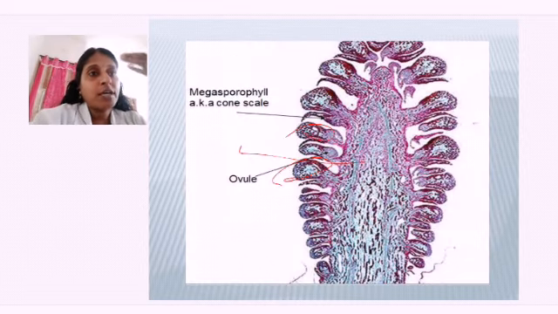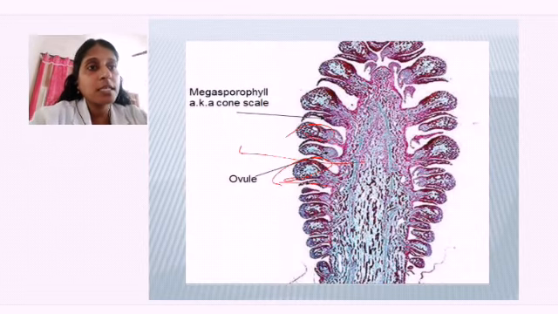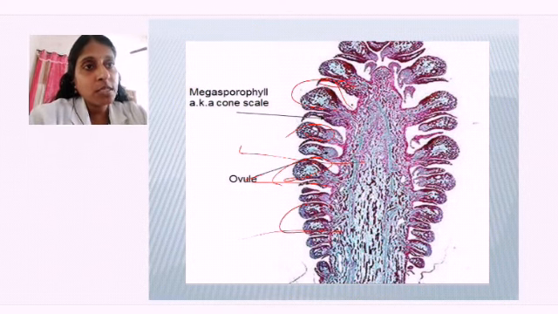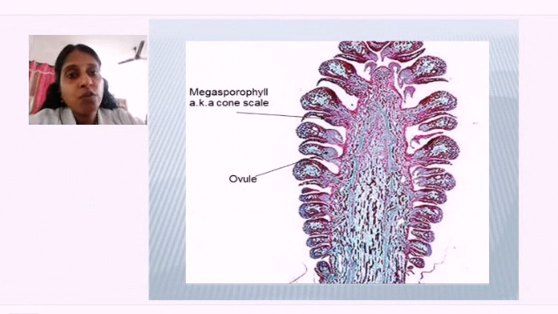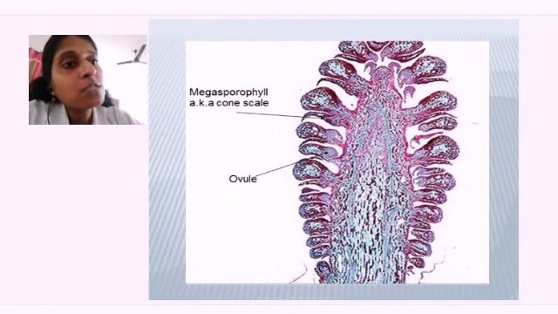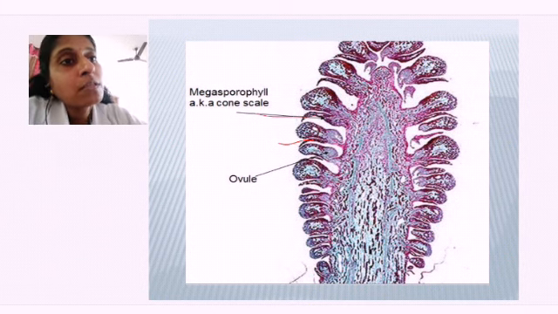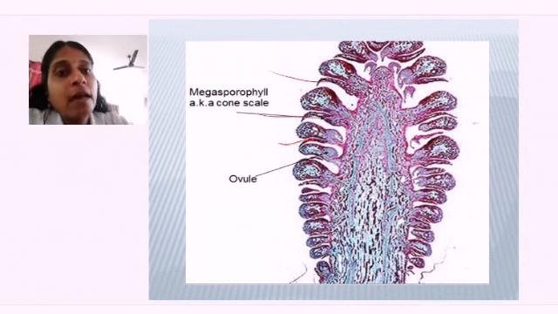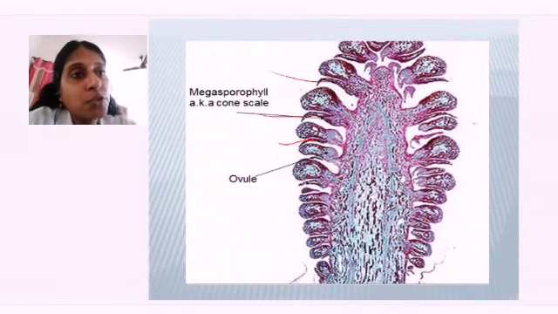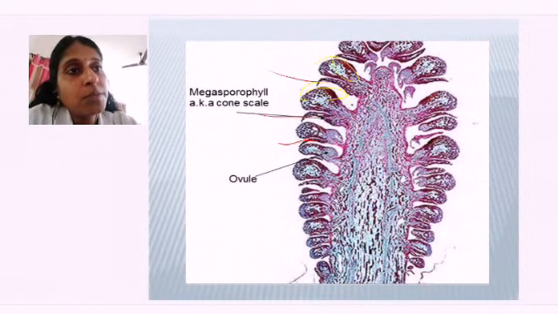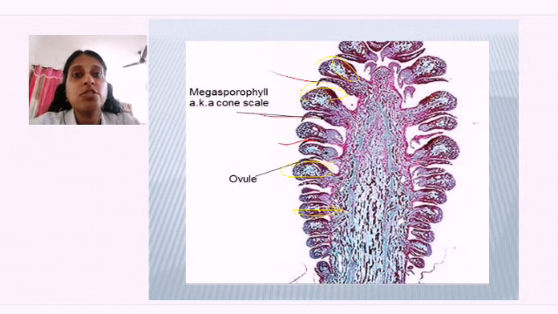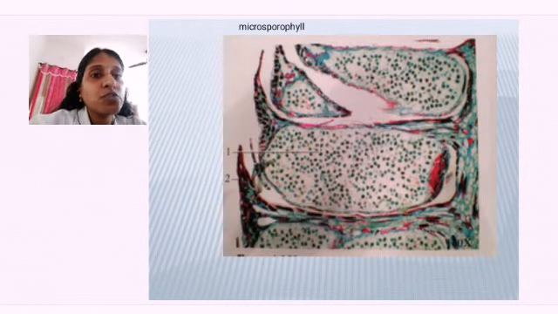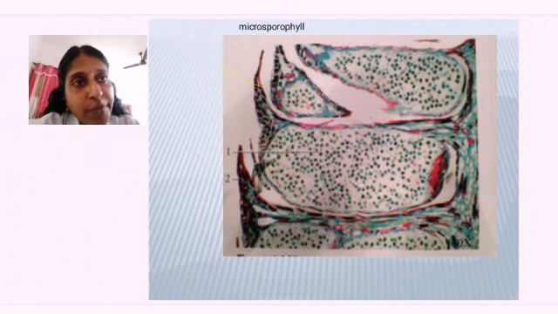If you take a cross section like this and see it, these are the leaves, and on them the cones are present. I will show you which is the leaf, the sporophyll. The red one you are seeing is a leaf. The yellow ones I am showing you are the sporangium, which contains the ovule. The big structures are called the sporangium. Now the microsporophyll: this is the leaf, the microsporophyll leaf.